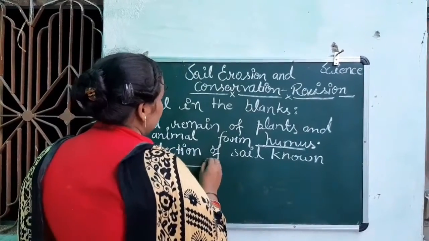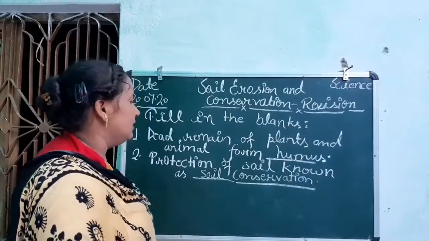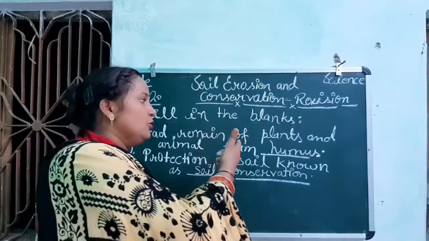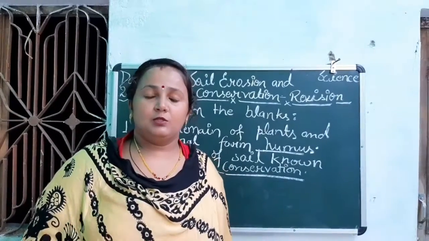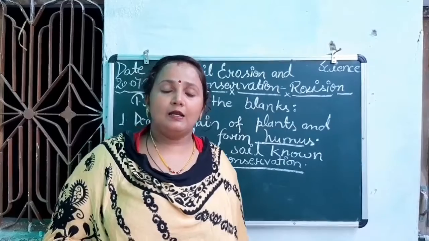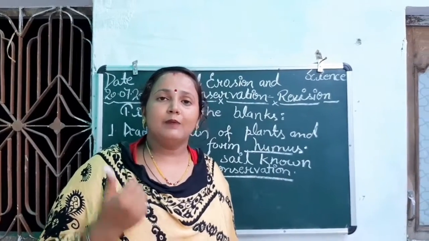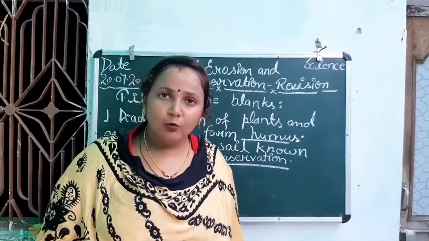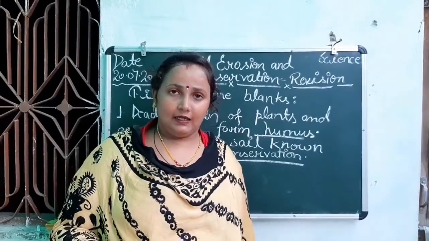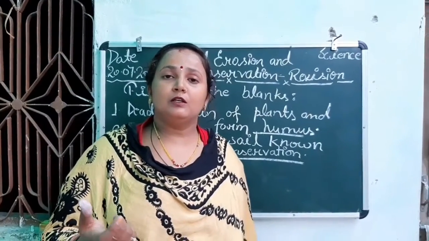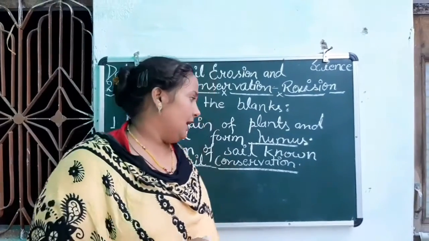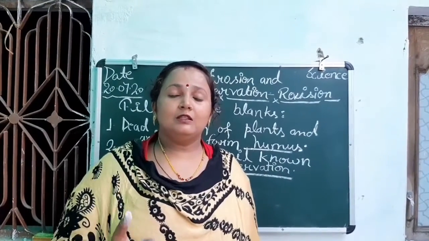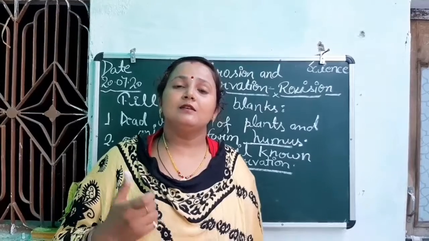The answer will be soil conservation. You know what is soil conservation and what is humus? Humus, as I told you before, is formed when the dead remains of plants and animals are decomposed by bacteria and fungi. They break down into simpler forms and change into humus, which makes the soil fertile. Humus is found in the topmost layer of the soil. And there are many methods of soil conservation to protect the soil from erosion, which is called soil conservation.